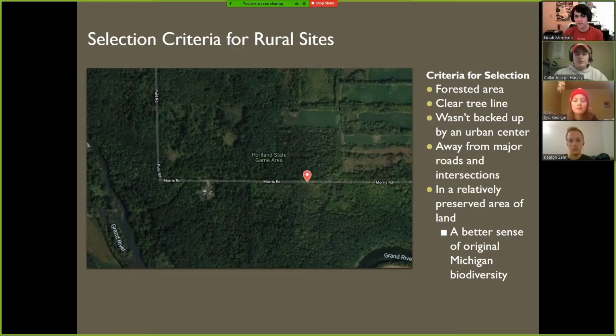We wanted some of the same things: a forest area, a clear tree line, not backed up to an urban center or suburbia, that type of stuff. We wanted it away from major roads, rather than a major road right next to it. Because of this, we thought it would be a relatively preserved area of land, and we'd get a better sense of the original Michigan biodiversity that we'd be comparing.